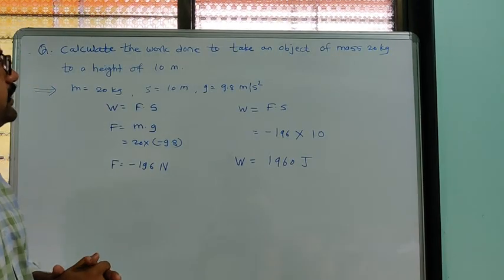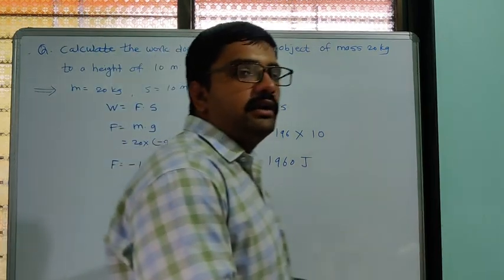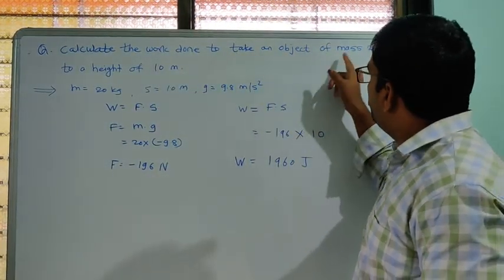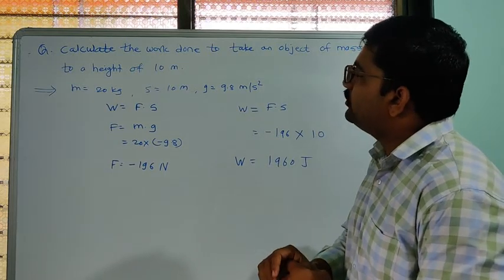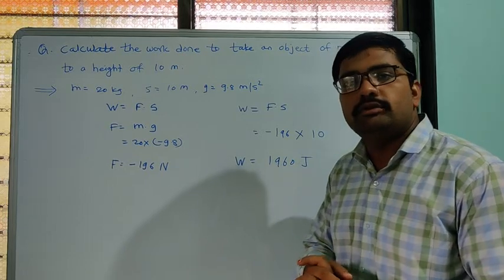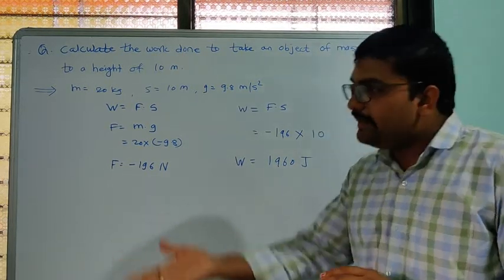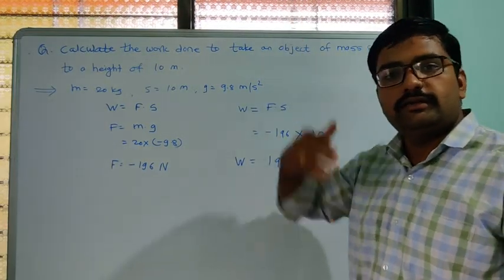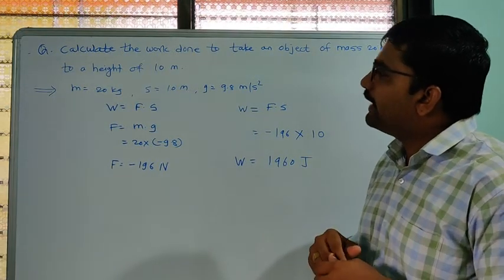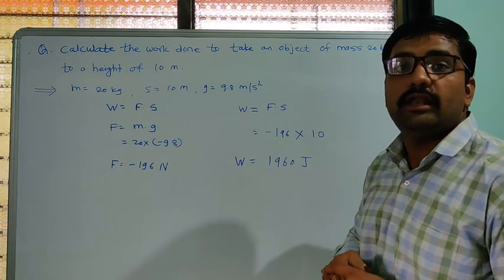Now we have to see one problem. The problem is: calculate the work done to take an object of mass 20 kg to a height of 10 meters. If one object is on the ground, we have to lift that object 10 meters above the earth's surface. Then how much work we have to do, we have to calculate here.